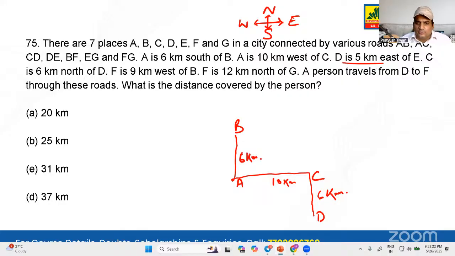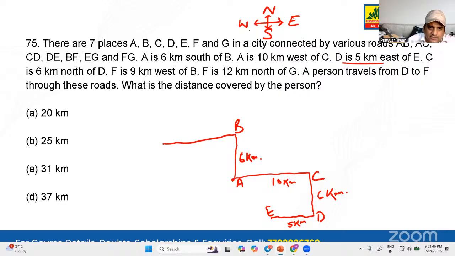D is 5 kilometers east of E. Where is D? D is here. Where is east? East is this side. So we have to come here, write 5 kilometers here, and write E here. I think it is understood till now. C is 6 kilometers north of D. We have done that. F is 9 kilometers west of B.